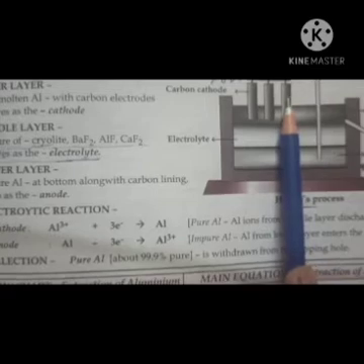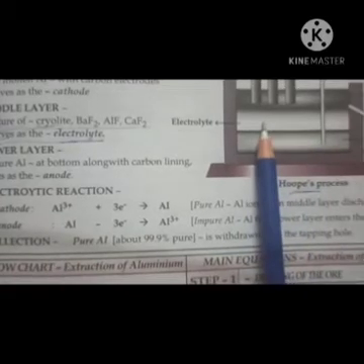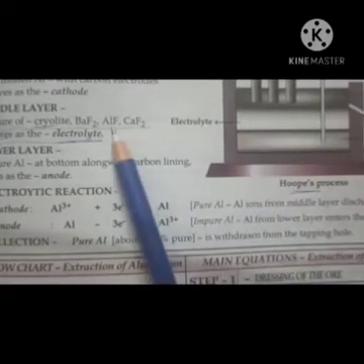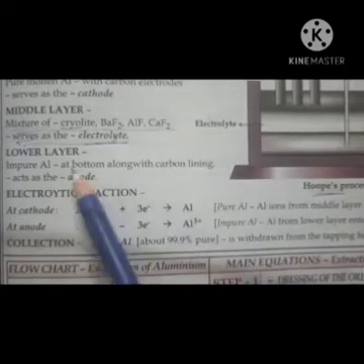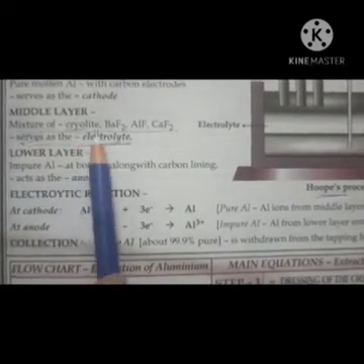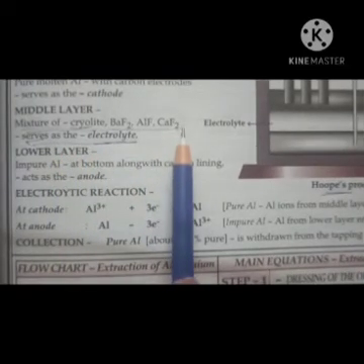The middle layer contains a mixture of cryolite, barium fluoride, aluminium fluoride and calcium fluoride, which acts as the electrolyte. So what electrolyte do we use in Hoope's process? A mixture of cryolite, barium fluoride, aluminium fluoride and calcium fluoride.